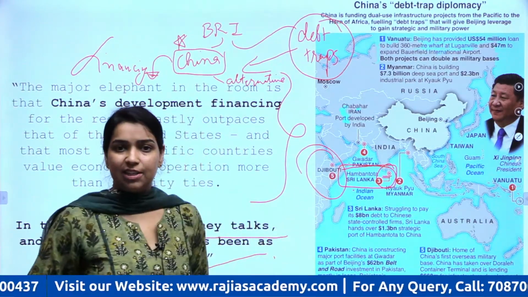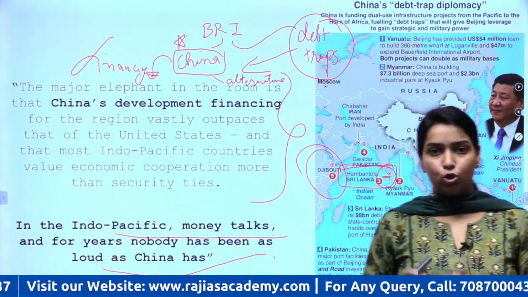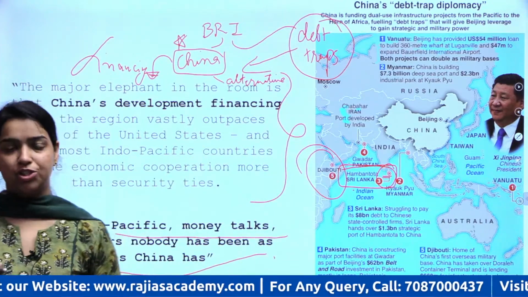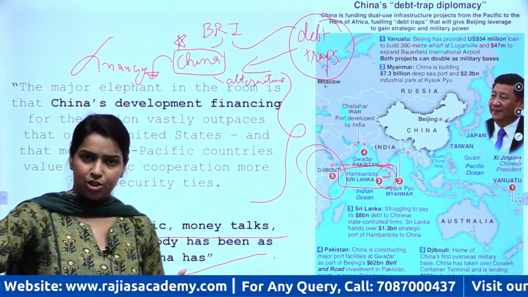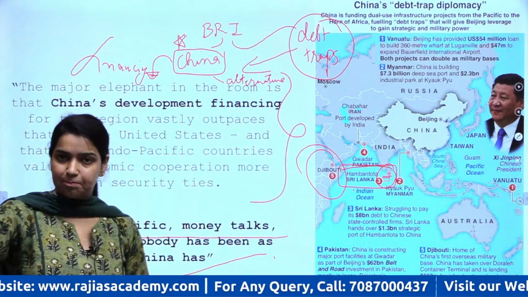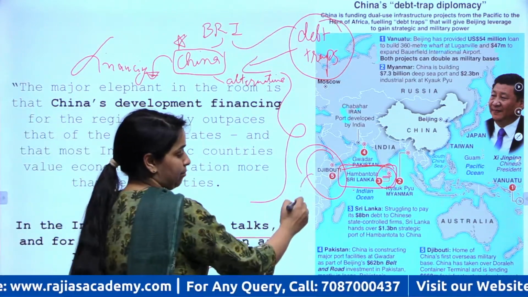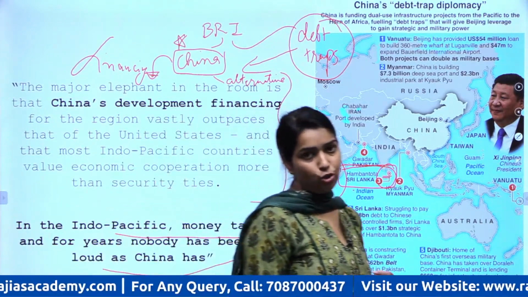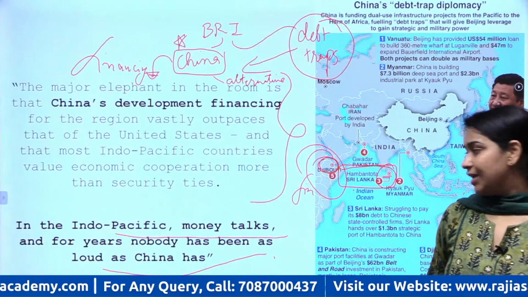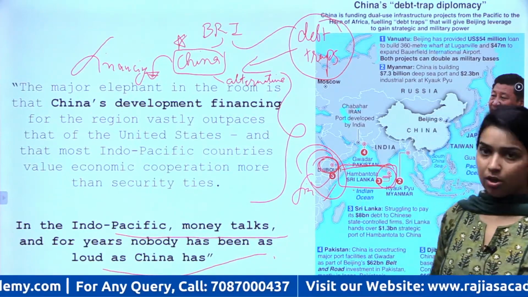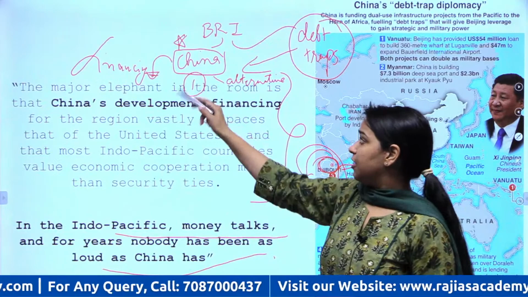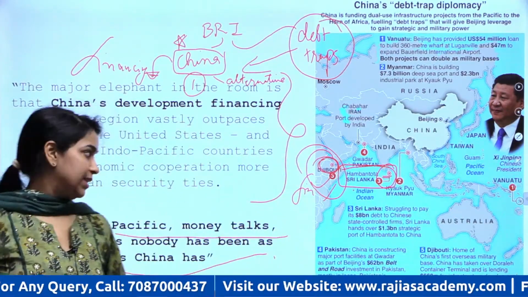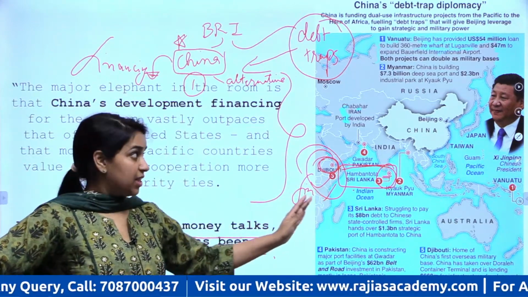They have built their first military base there, although not because of a debt trap but because Djibouti is also a small nation. They were also in need of finance, so China promised them finance in return for permission to make a military base there. That is how China operated in Djibouti. The first method, giving finance for development and taking their land for their own benefit. That is what they used in Djibouti. So that is how China is.